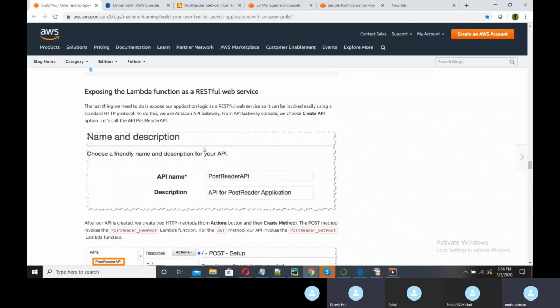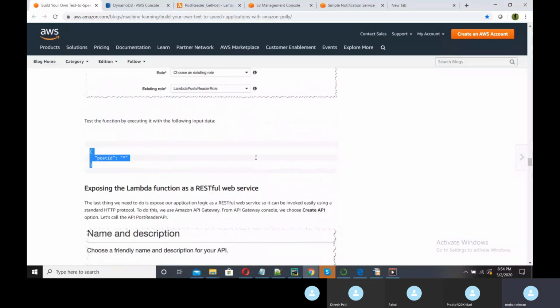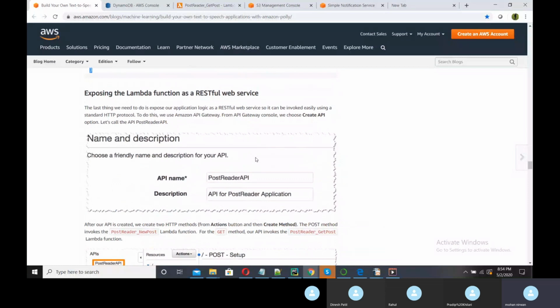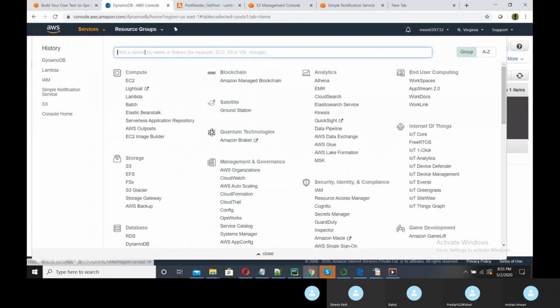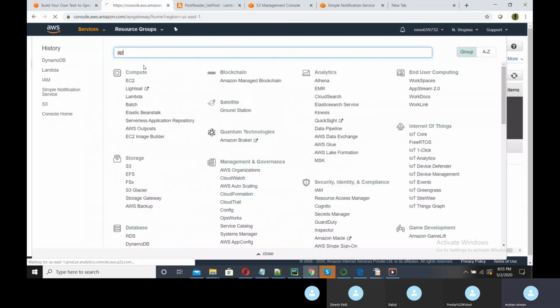Now we need to create our RESTful web service. So the logic we have created, but to give the parameter, now we need to create a RESTful web service. For that we are using the API Gateway service.